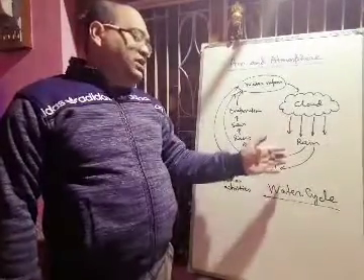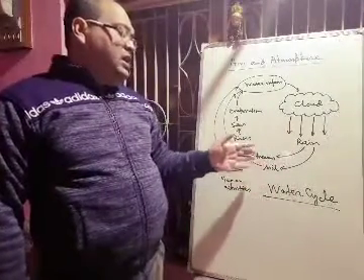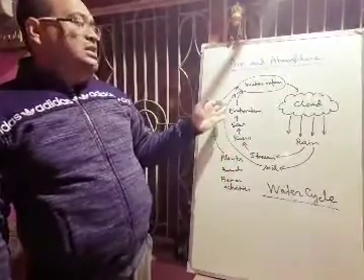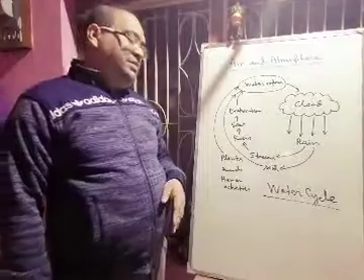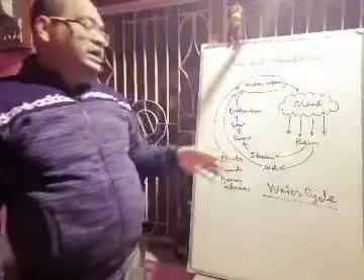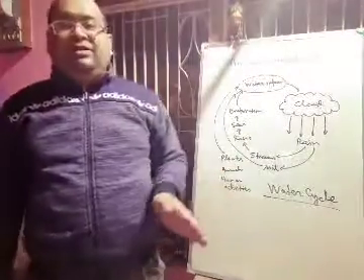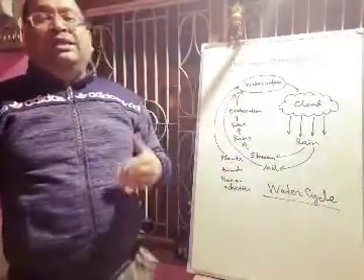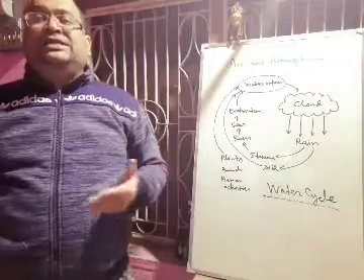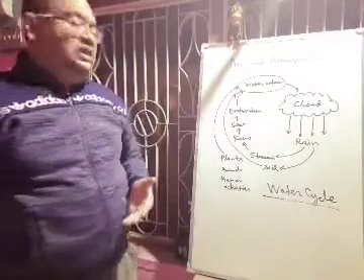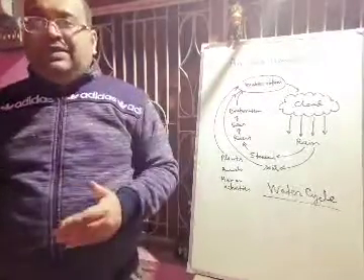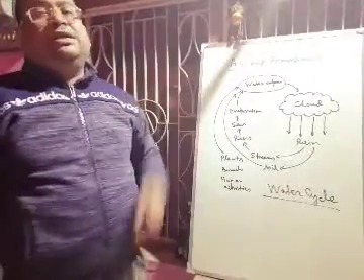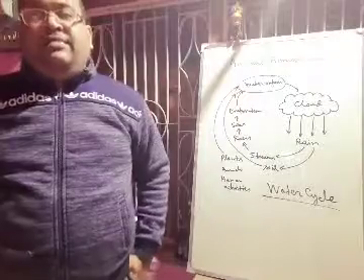So again it will come into the soil and go to the rivers and seas. Again there will be evaporation and again water vapor is formed. In this way a cycle is maintained. The change of water from one form to another in nature, which results in the continuous circulation of water from the earth's surface to the atmosphere, is called the water cycle. You have to keep that in mind.